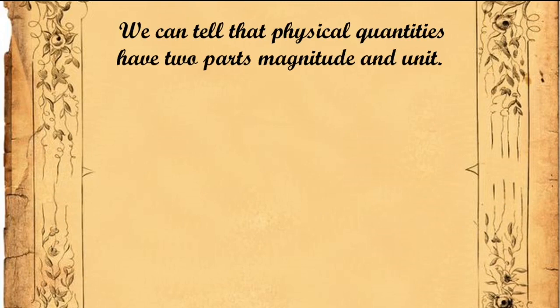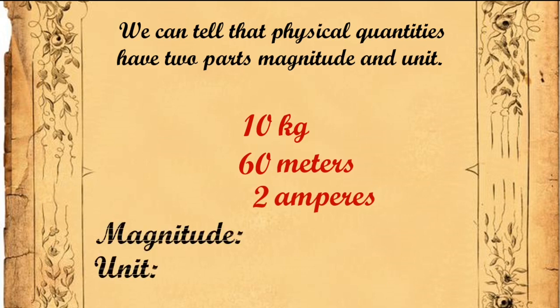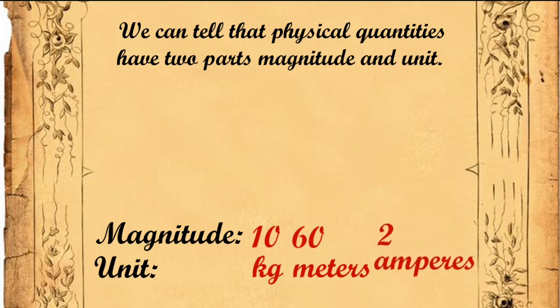We can tell that any physical quantity has two parts, that is, magnitude and unit. Consider the following quantities: 10 kg, 60 meters, 2 amperes. In this, what is the magnitude and what is the unit? 10 is the magnitude and kg is its unit. Similarly, 60 is the magnitude and meters is the unit. 2 is the magnitude and amperes is the unit. This covers the basic concepts of physical quantities.